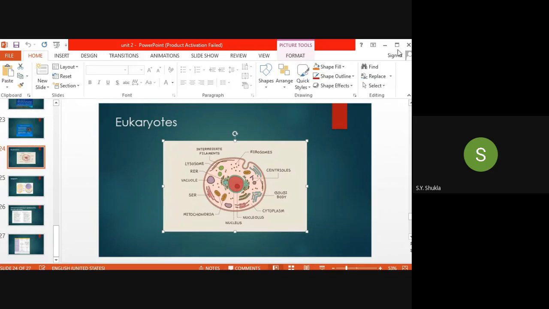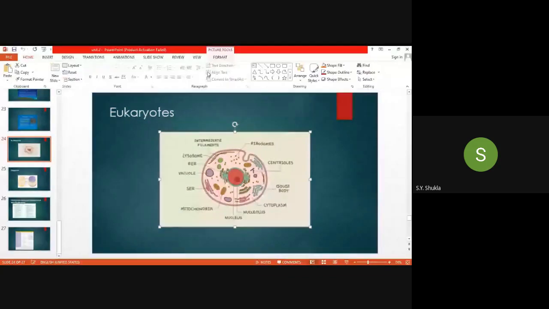This is about the intermediate filament. And then microfilaments and the microtubules. Microtubules are somewhat the largest among all the cytoskeleton, from microfilaments to intermediate filaments. The microtubules are the larger ones, and they arise from the centrioles, and they are very important in cell division.